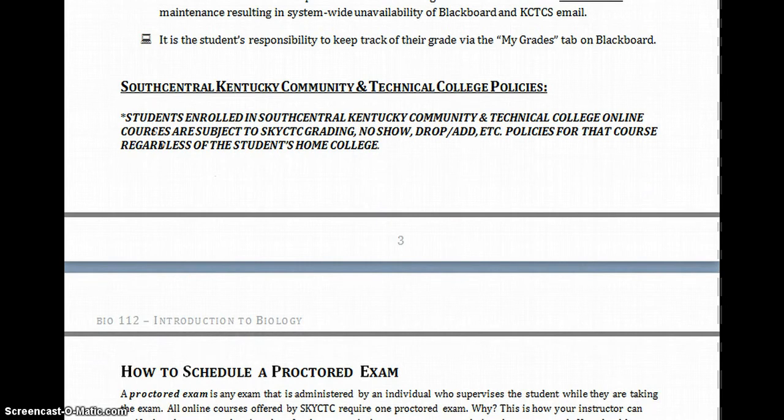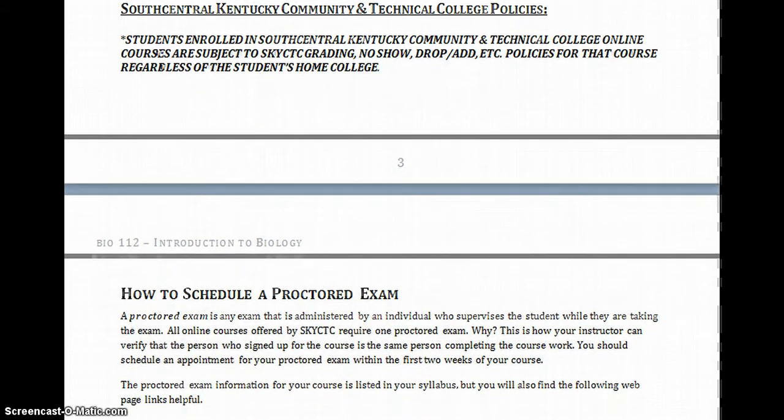Sky CTC's policies, let's go through those now. Most of you come from South Central Kentucky Community and Technical College, so you should know them. But there are several people in the course at other colleges. So you might not be aware of some of the things that are specific to our school.